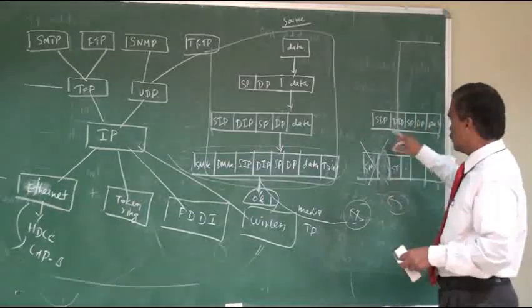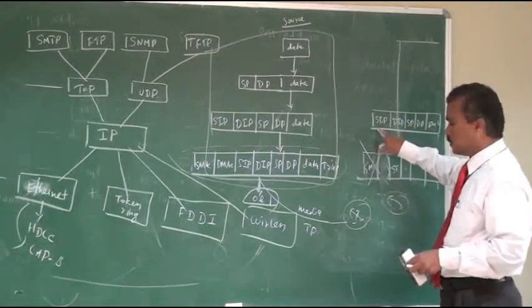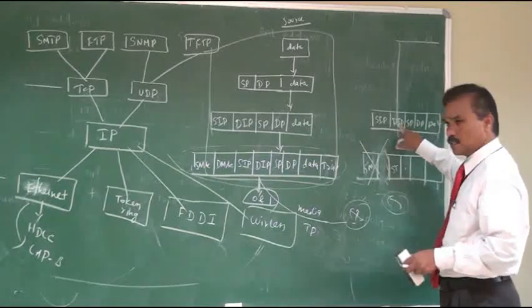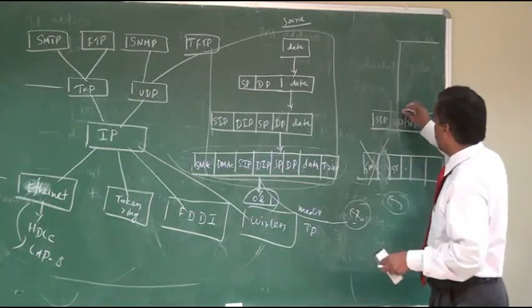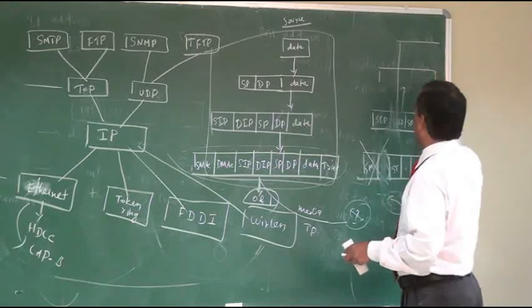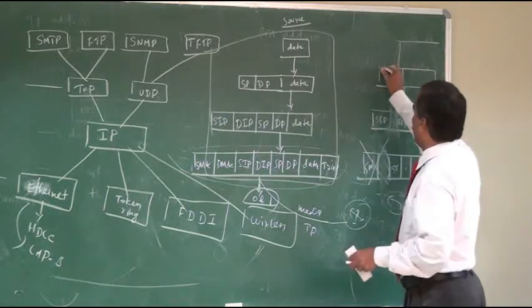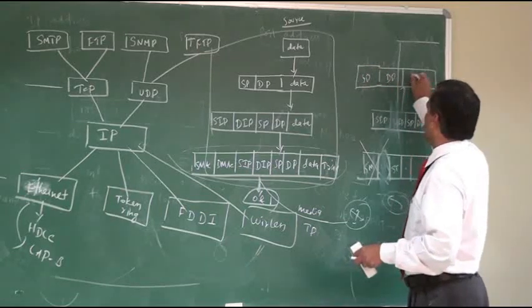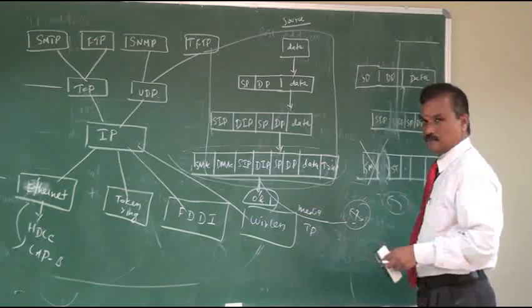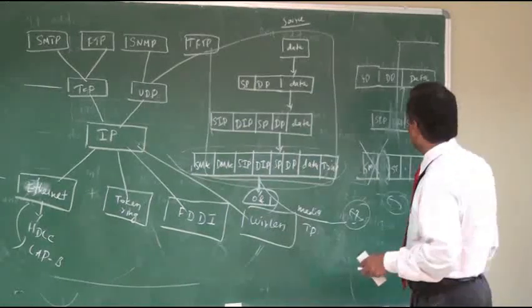Now the system again verifies whether we are the correct system based on the destination IP address. If it is correct, then it strips off this information and forwards the remaining information to the next higher level layer: source port number, destination port number, then you have the original data, right?